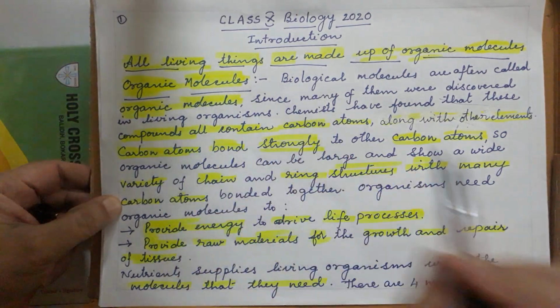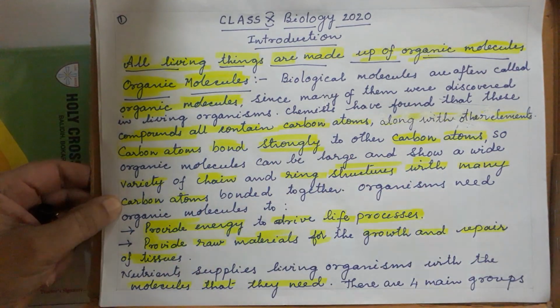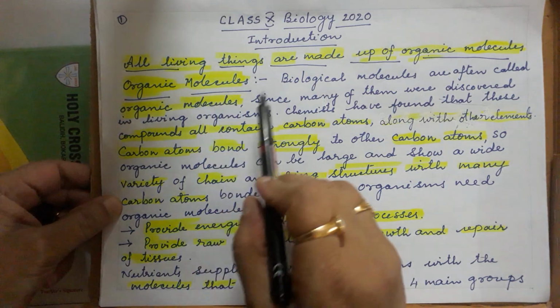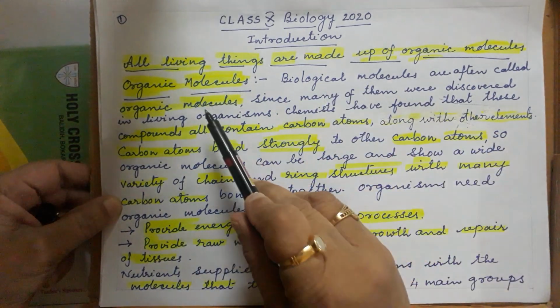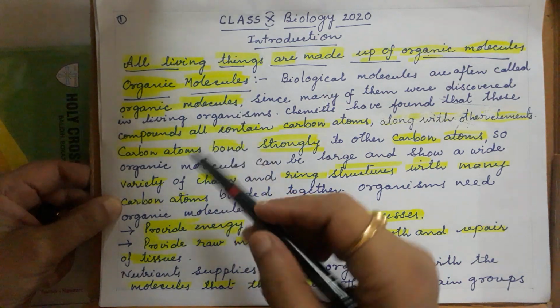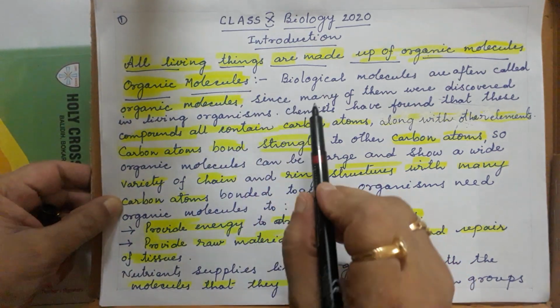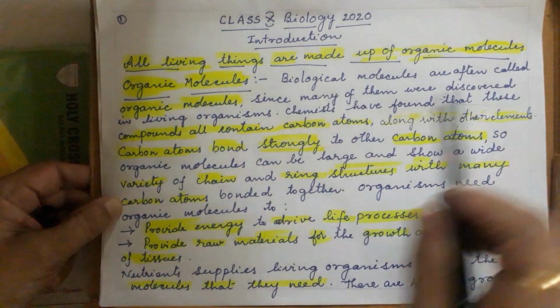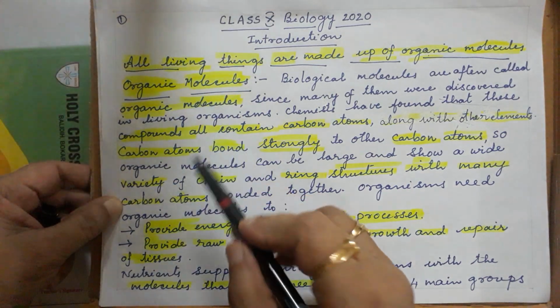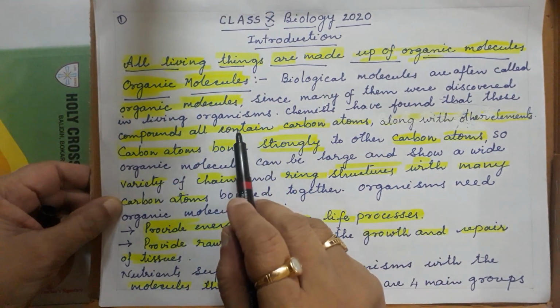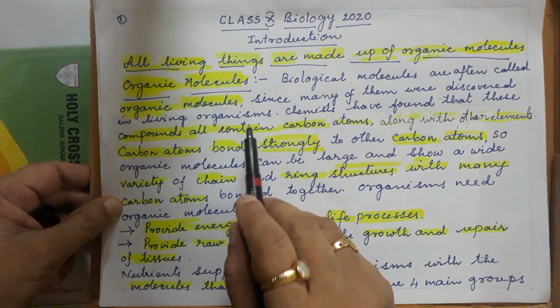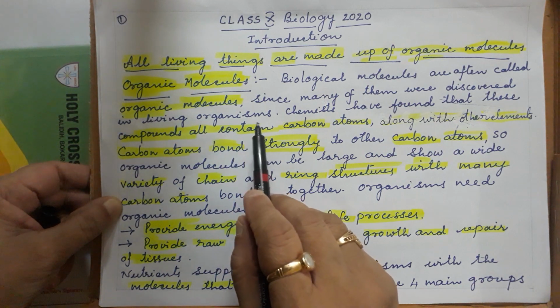Okay, so first of all we have seen some introduction. All living things are made up of organic molecules, whatever organic molecules we have just discussed. Biological molecules are often called organic molecules. Biological means whatever the living organisms are made up of, those molecules are called organic molecules.